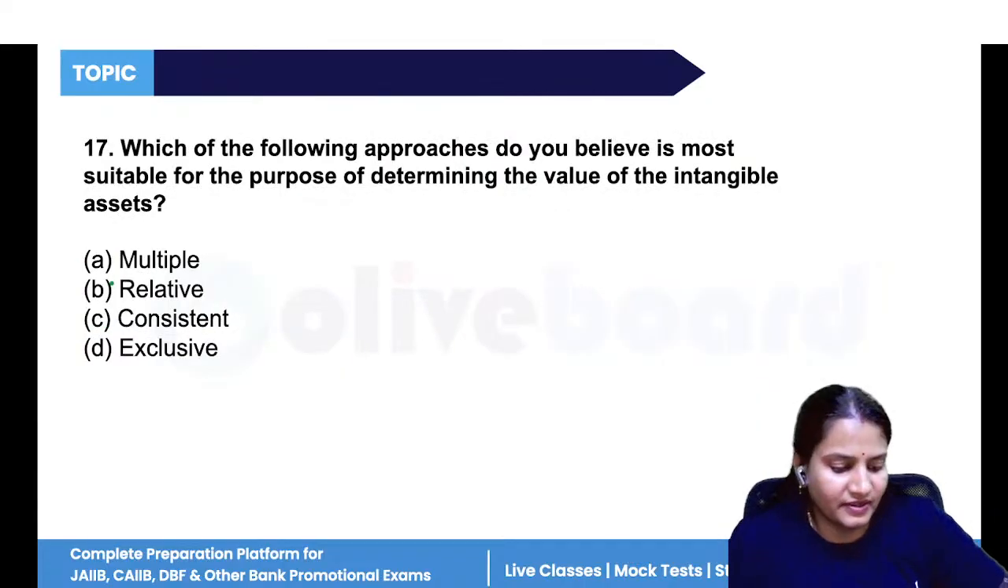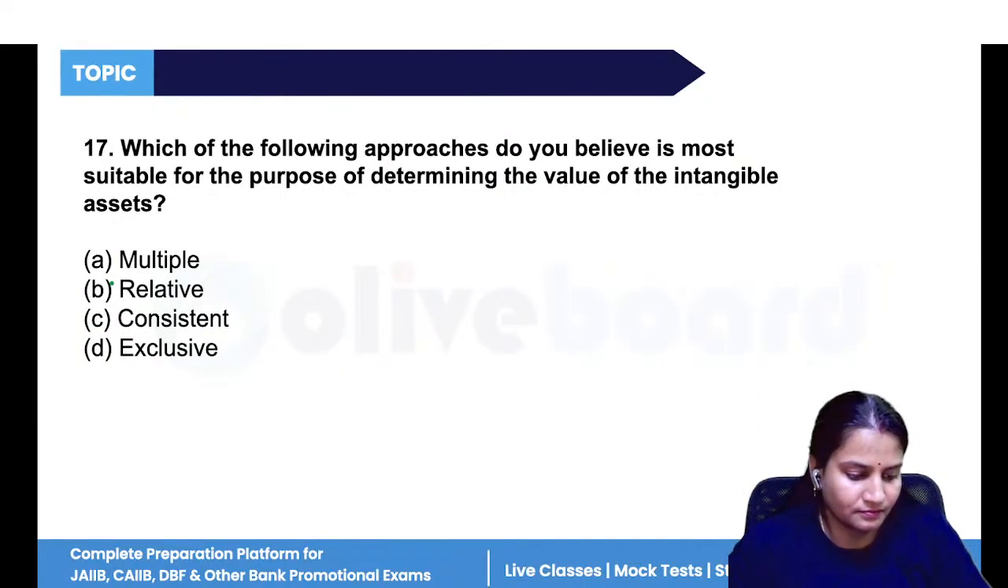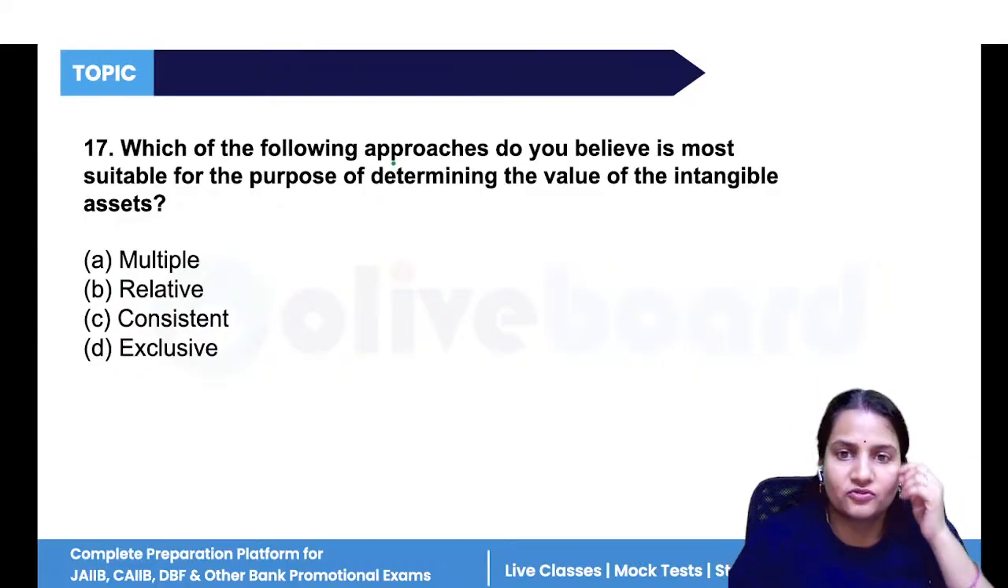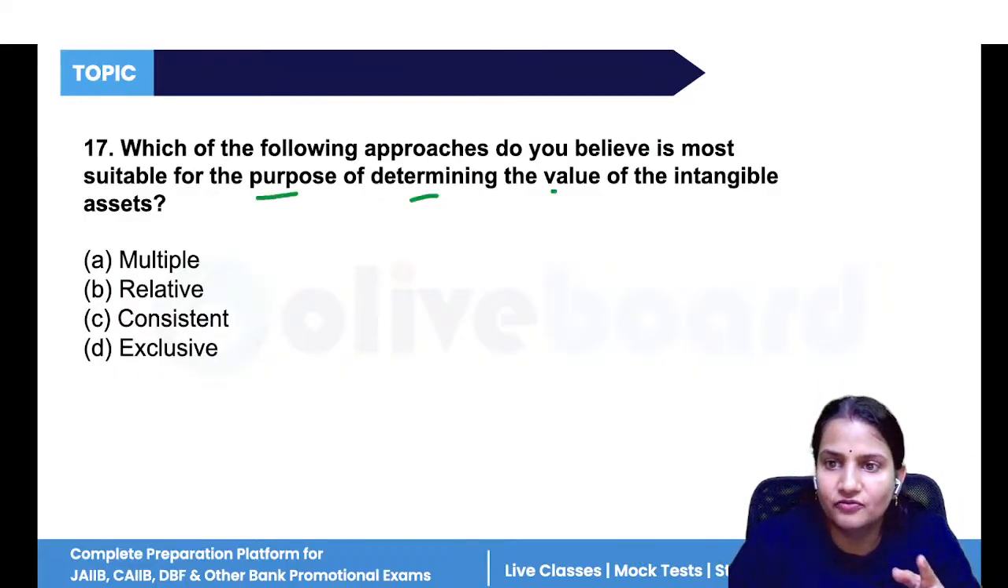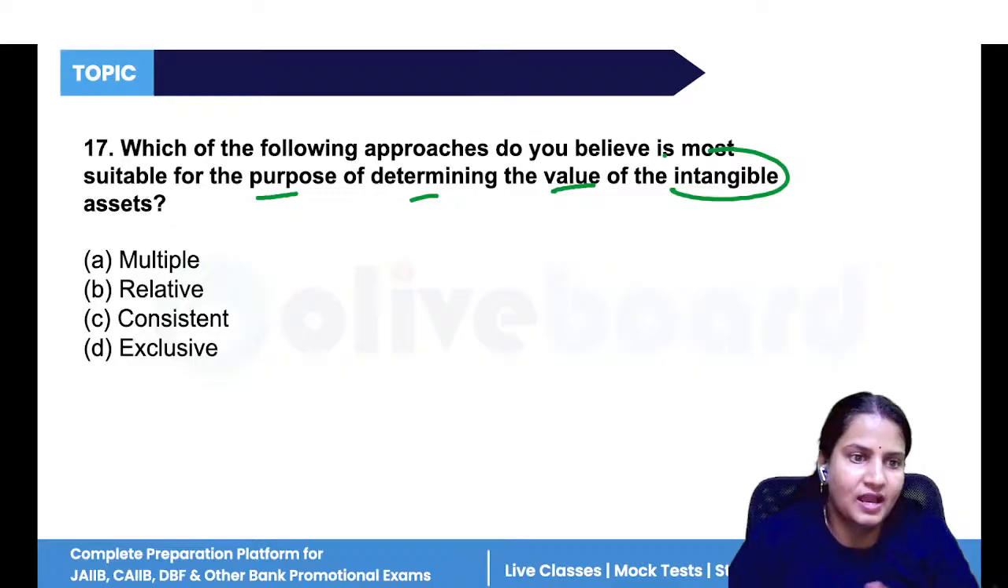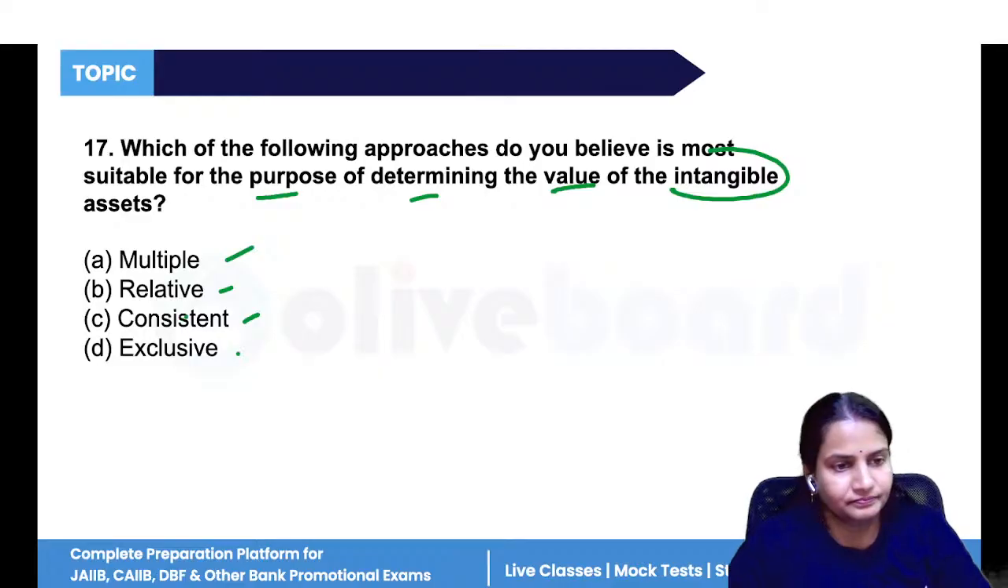Now, question number 17. Which of the following approaches do you believe is most suitable for the purpose of determining the value of intangible assets? Which of the following approaches is most suitable for valuing intangible assets? Multiple evaluation model, relative, consistent, or exclusive?